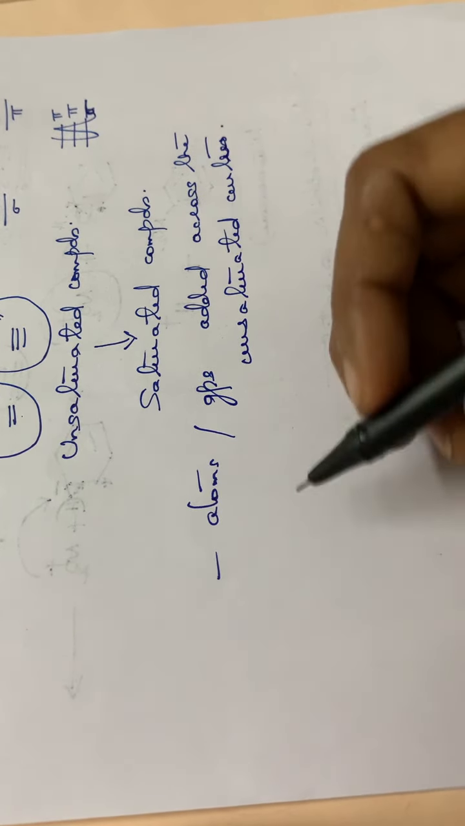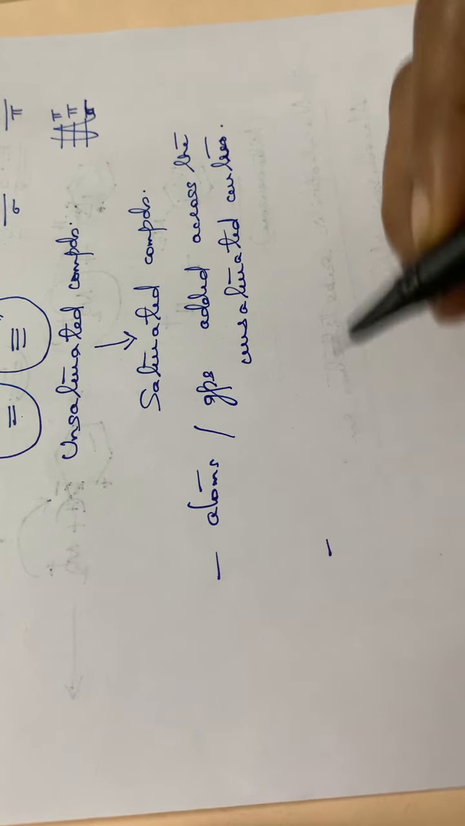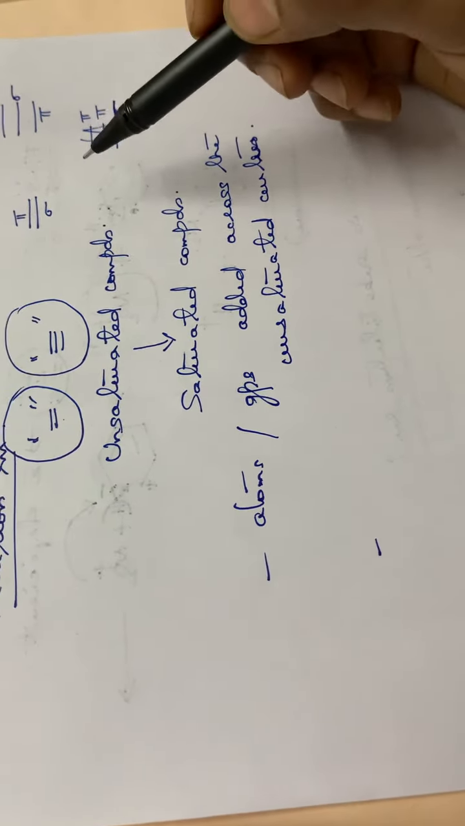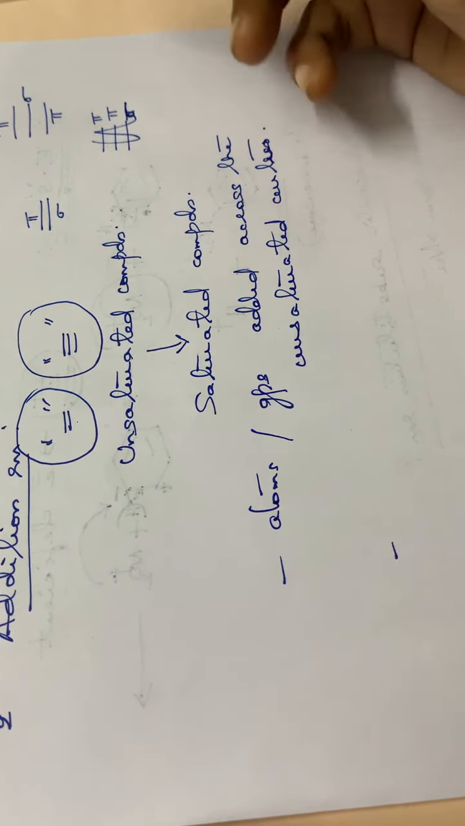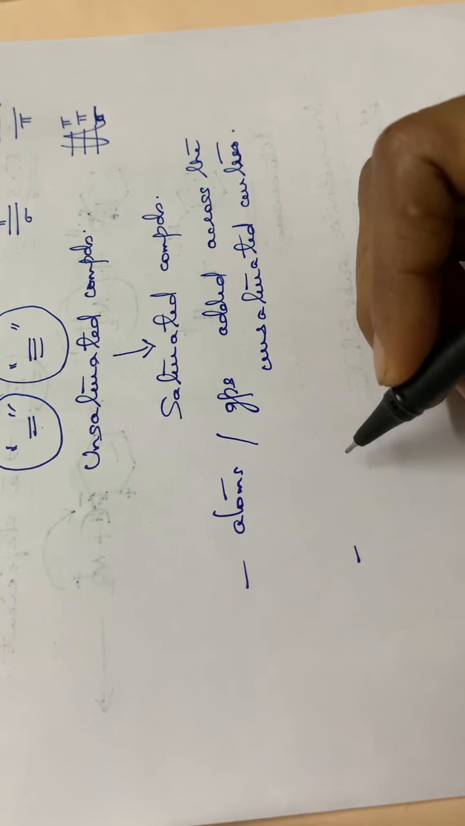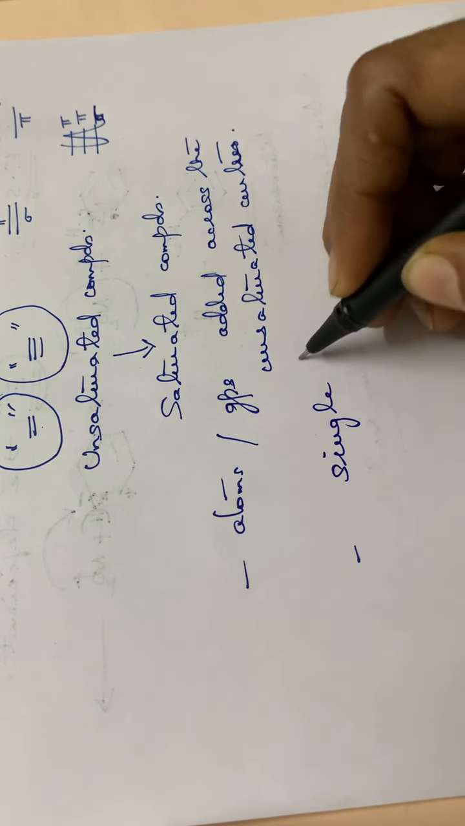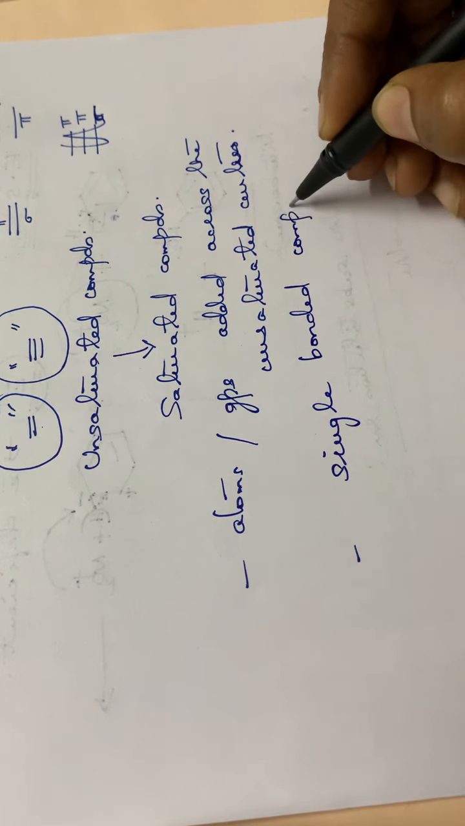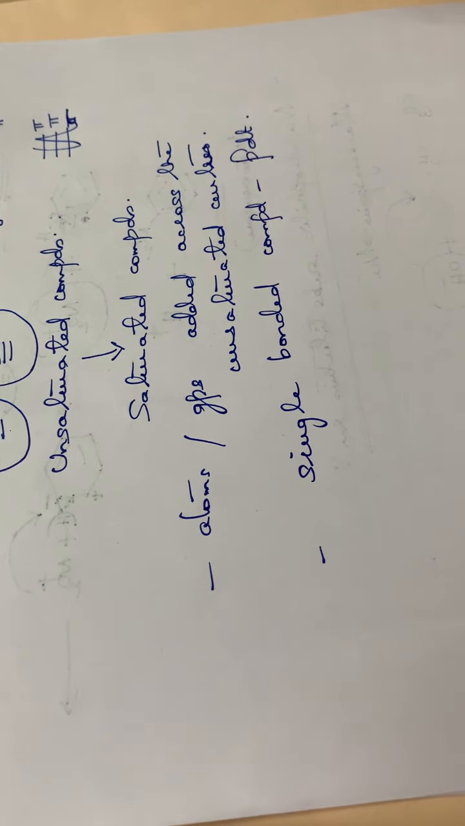One more point to be noted down is that the pi bonds are there, isn't it? In unsaturated compounds there will be pi bonds, and these pi bonds will be broken, and single bonded compounds will be formed as the product.